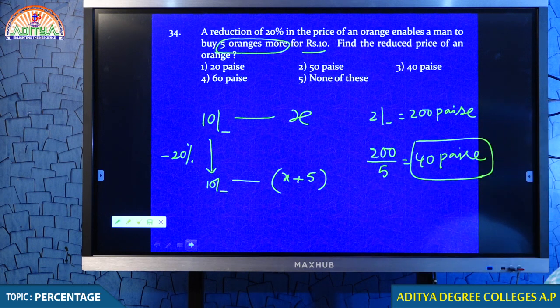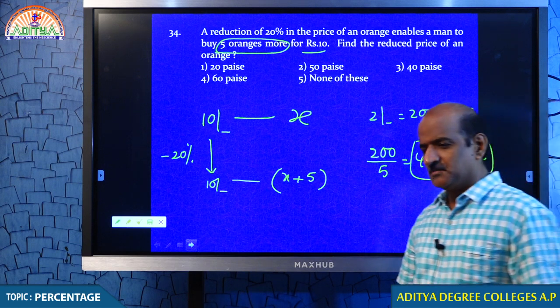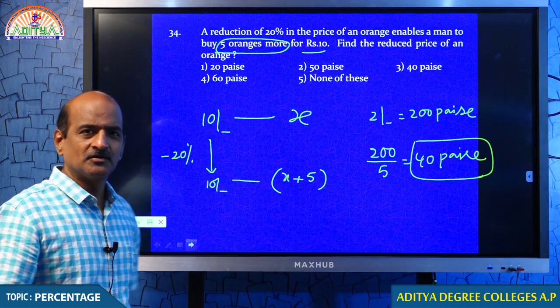Students, please respond, is this question okay for you or not? Am I clear to you? Come on, students, I want your response. Tell me, is this question okay for you or not? Yes or no? If it is not okay, then I have to give you one more example to justify my answer. Okay, fine. Right, students, very good, no problem. But still I will give you one more example to make you clear in this topic.